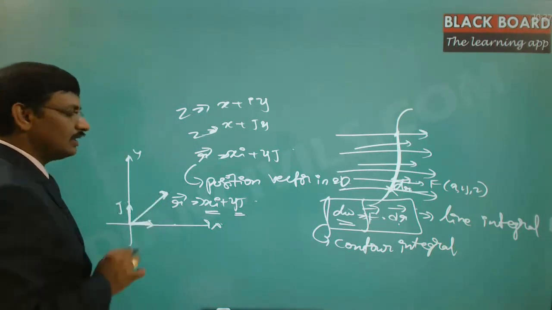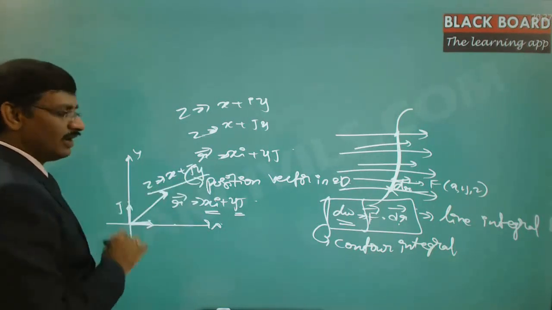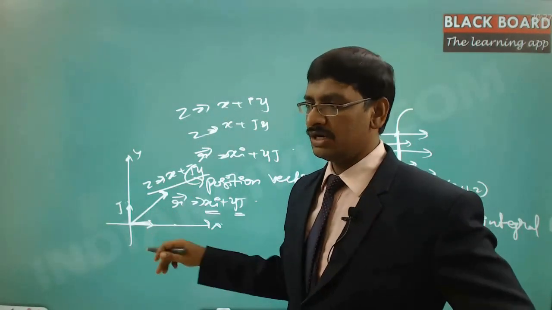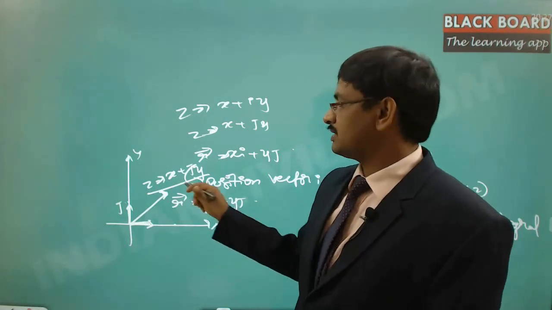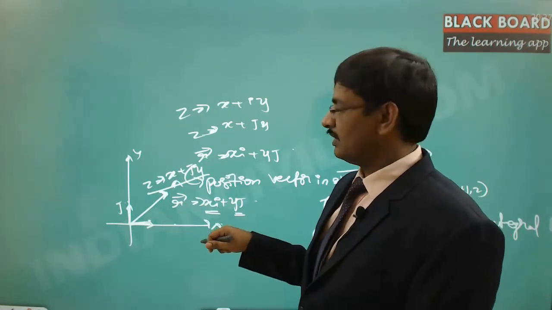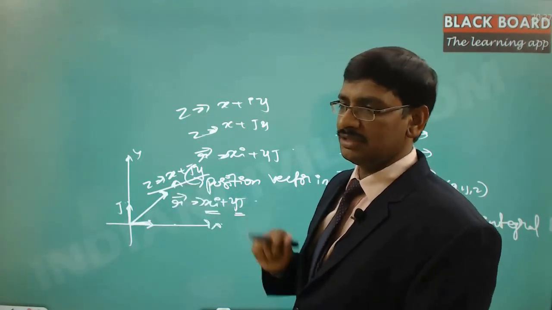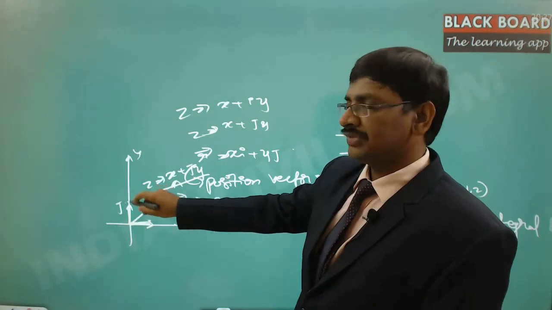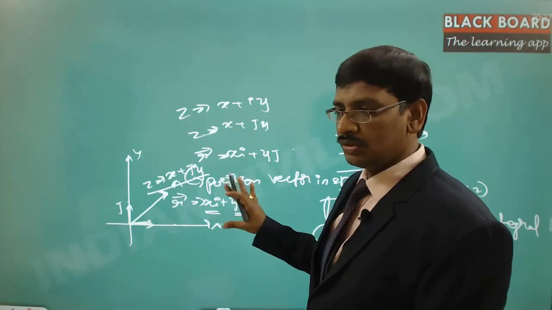And the same point in the case of complex analysis, we represent as z is equal to x plus jy or x plus iy, and both are one and the same. Instead of i, it is always understood that rather than multiplying with i, you always treat that as a real line. So hence you don't need to multiply any value, but still you interpret the unit vector in the direction of x as i. Whether you multiply or not, this is always treated as the i direction. And here j is as if you multiply in the vertical direction, as if it is in the vertical direction. Hence jy or in the direction of y vector, both are one and the same.